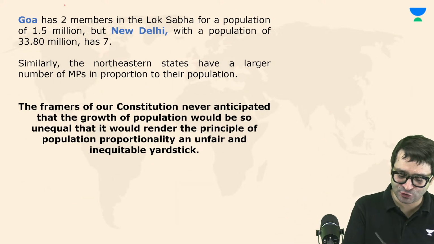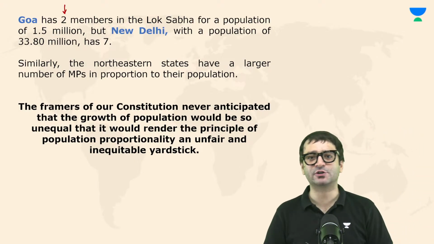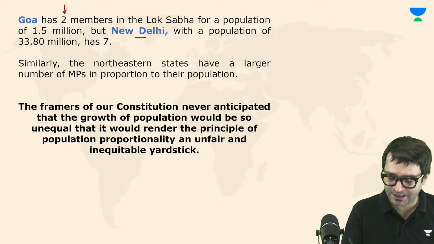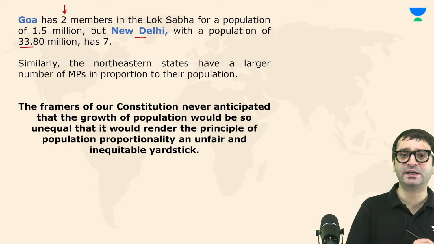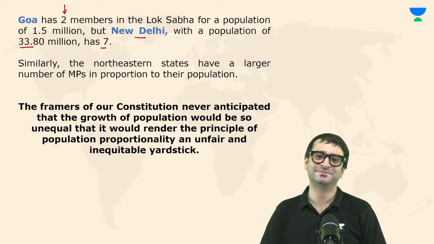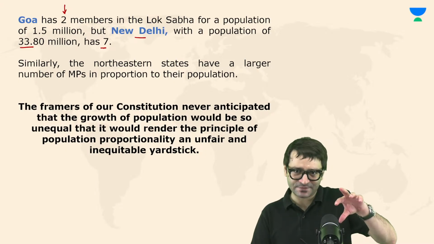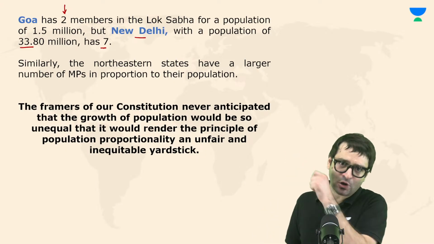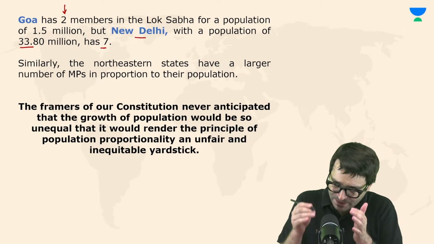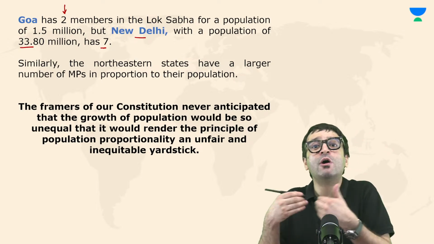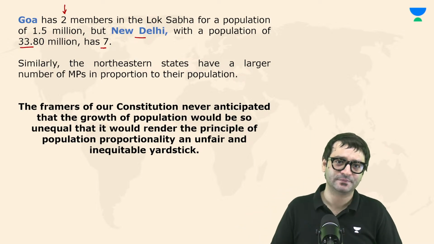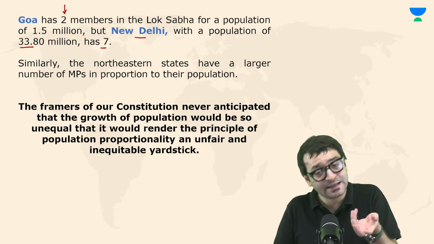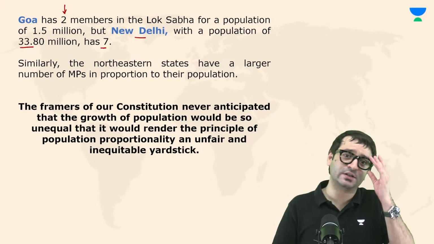Because Goa has 2 members in Lok Sabha for a population of 1.5 million. But New Delhi, with a population of 33.8 million, it has 7 only. That means, is it practically same for Goa as well as for Delhi? No. Look at the northeastern states. Despite lower population, they have more MPs in Lok Sabha. More MPs, sir, they have only one or two MPs in Lok Sabha. That is still more than based on the population.